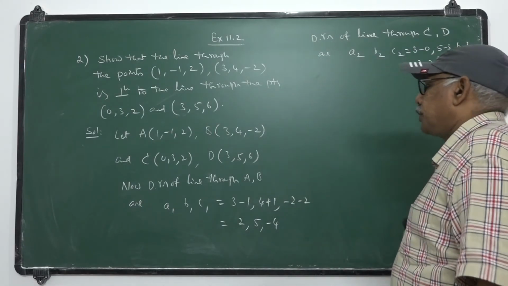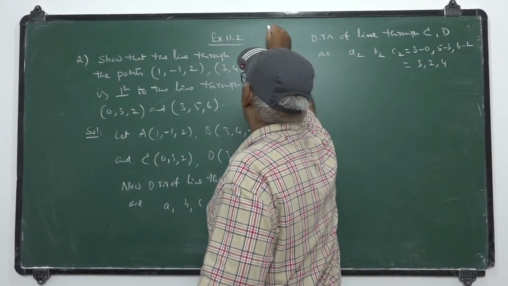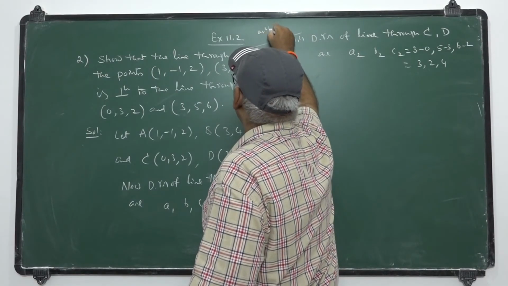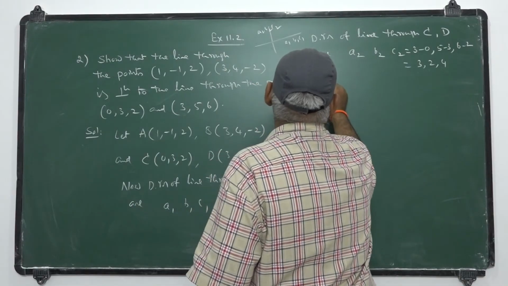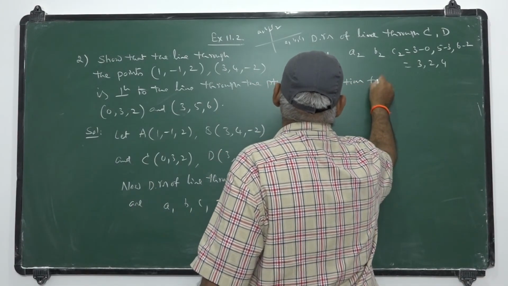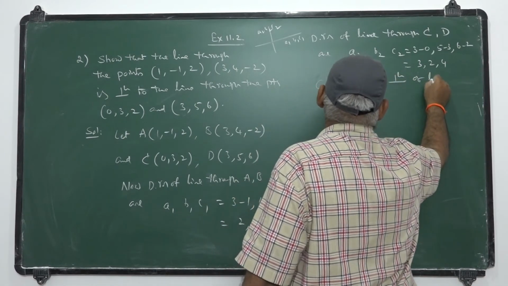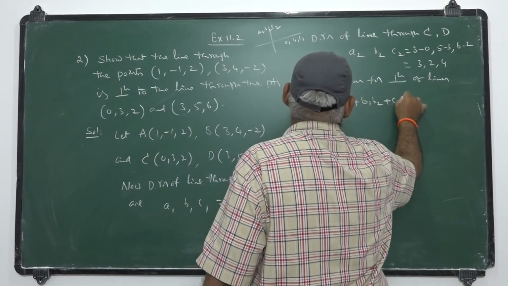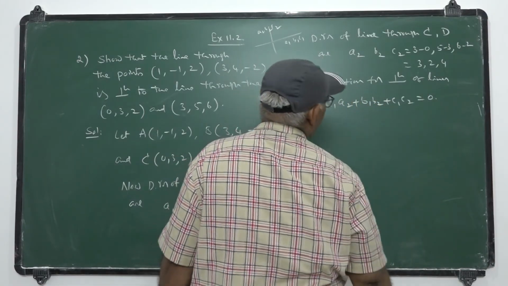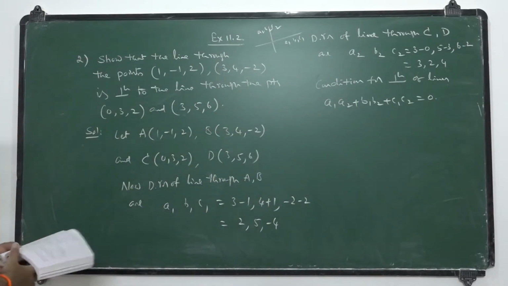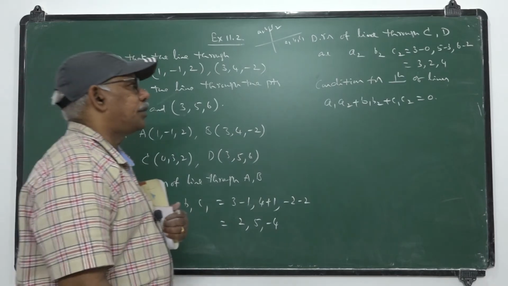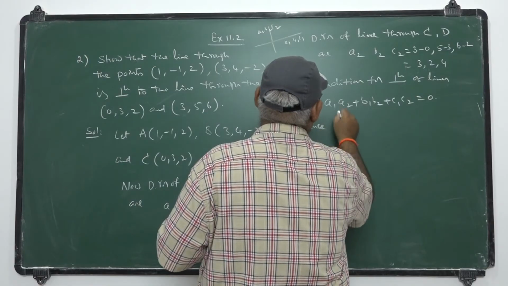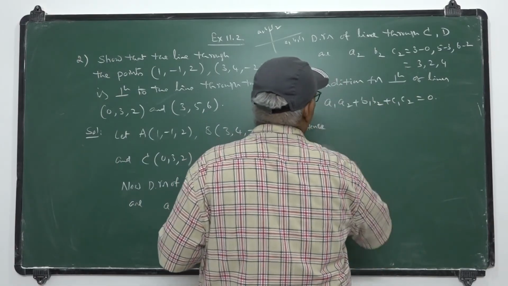Once the drs of the lines are known to us, the lines are perpendicular provided that, with A1, B1, C1 and A2, B2, C2 being the drs, the condition for perpendicularity A1 A2 plus B1 B2 plus C1 C2 is 0. Let us observe whether this condition holds for these lines.